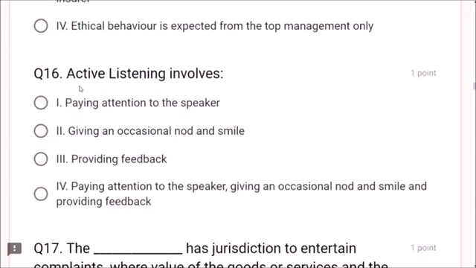Next, question number 16. Active listening involves paying attention to the speaker, giving an occasional nod and smile, providing feedback. These are all required.